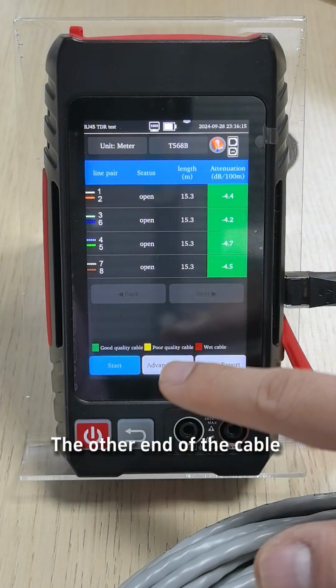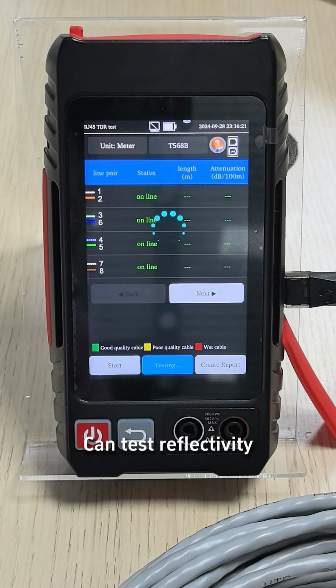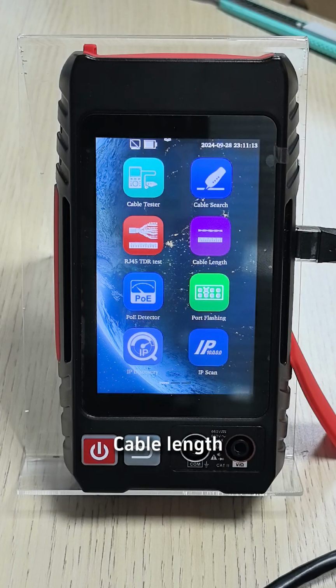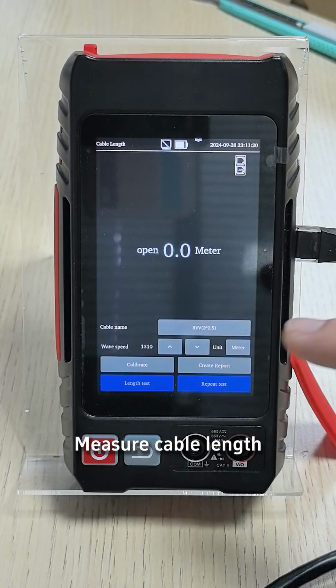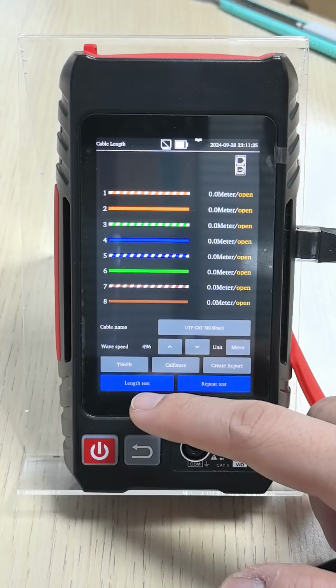The other end of the cable is connected to the device. Can test reflectivity, impedance, and skew. Cable length. Measure cable lengths, break points, and short circuits.